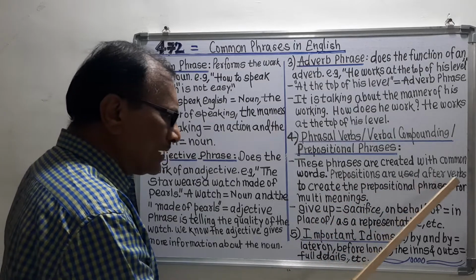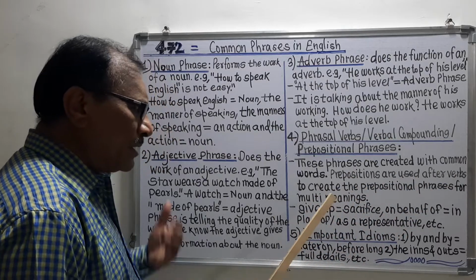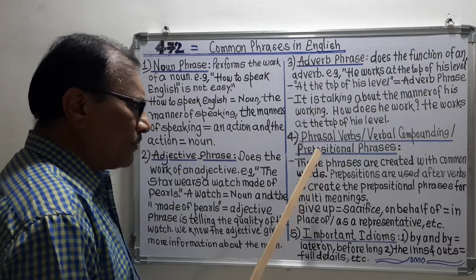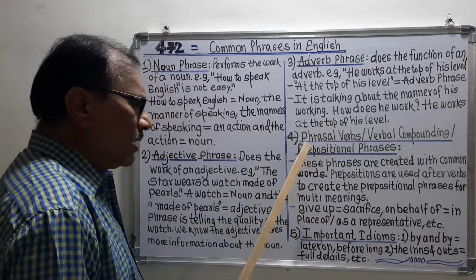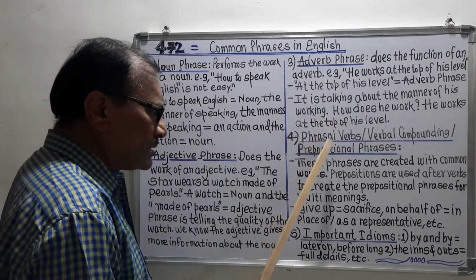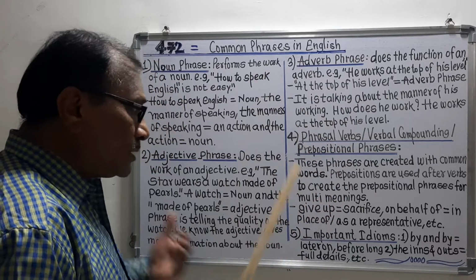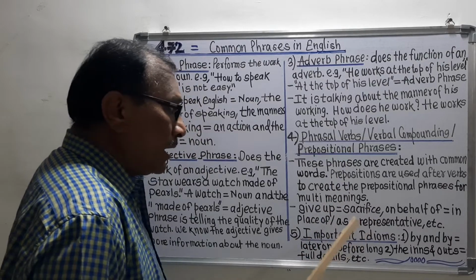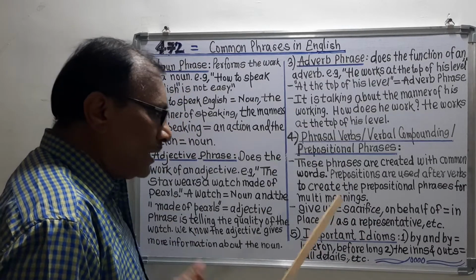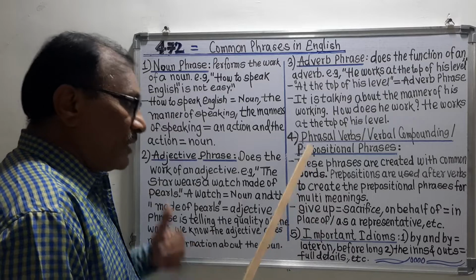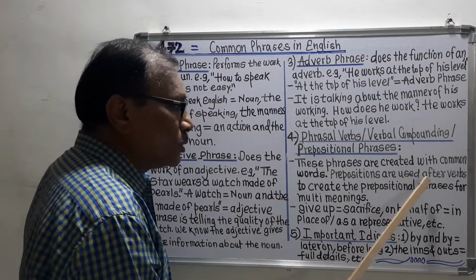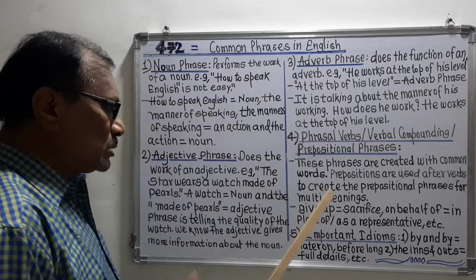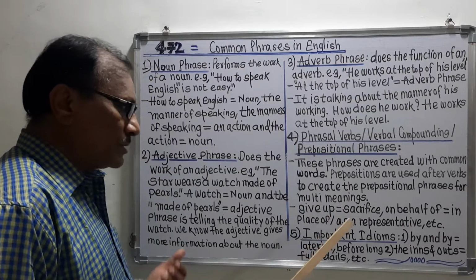Prepositions are used after verbs. Remember, when we prepare the prepositional phrases, the verbal compounding, the phrasal verbs, we prepare these phrases in this way: we use the prepositions after the verbs.